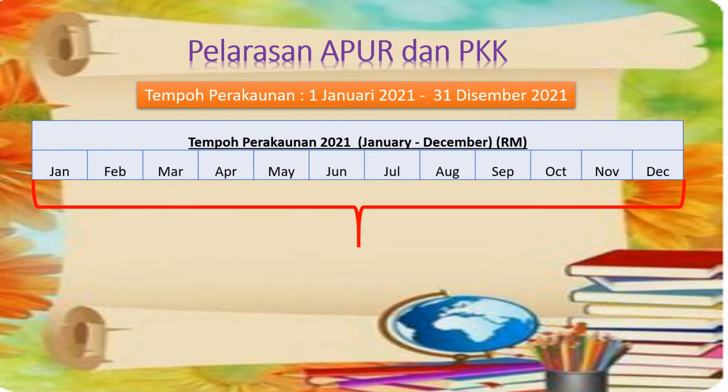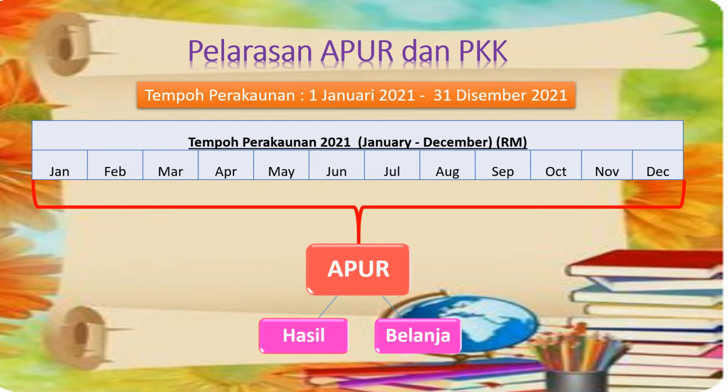Before we go there, there's one very important tip that I need to give you. Let's confirm what are the amounts that we need to record in APUR. Because when we get Pelarasan questions, we need to know what to record in both PKK and also APUR. Let's say in your question that you're going to get, your tempoh perakaunan is from 1st of January 2021 until 31st December 2021.